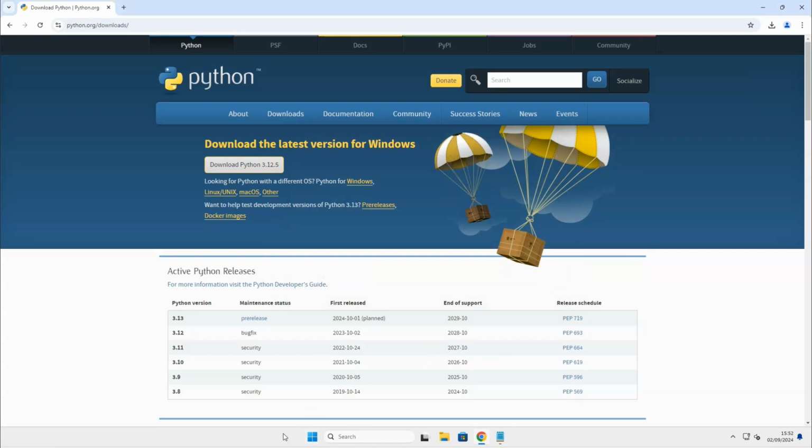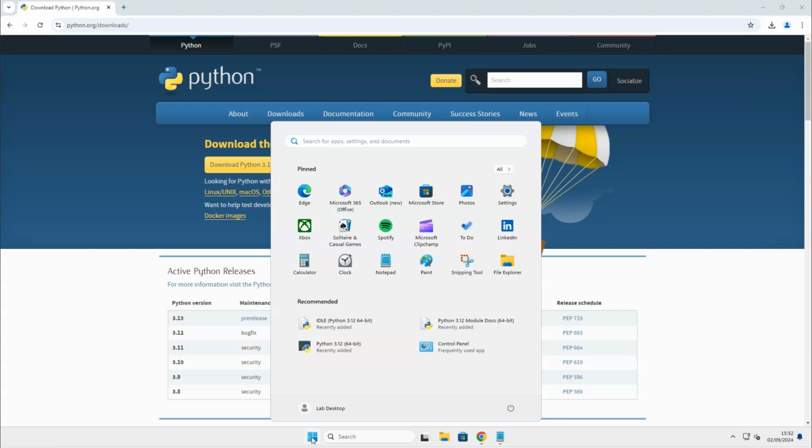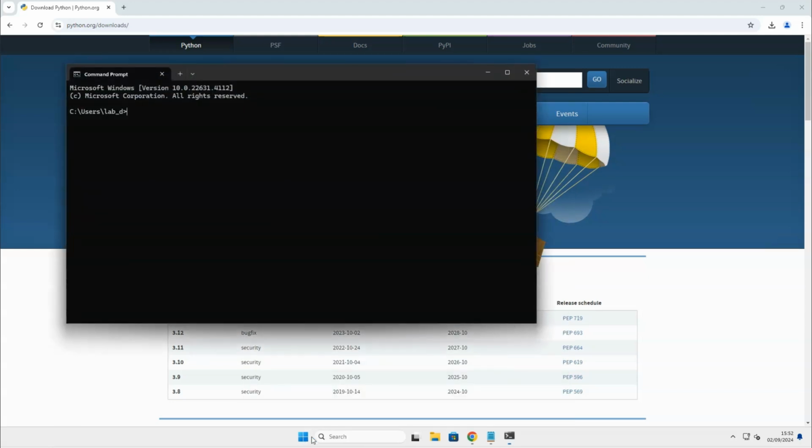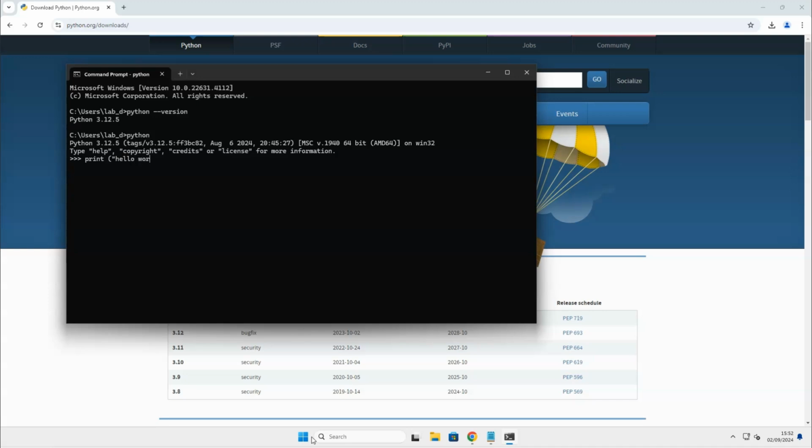Let's do a test. Click on the Windows icon on the bottom of your screen, type CMD, and click on it. By typing Python --version in CMD, we can check which version of Python is installed. And by typing the keyword Python in command prompt, we can enter the Python console. In this example, I will put a basic print text command to test the software.